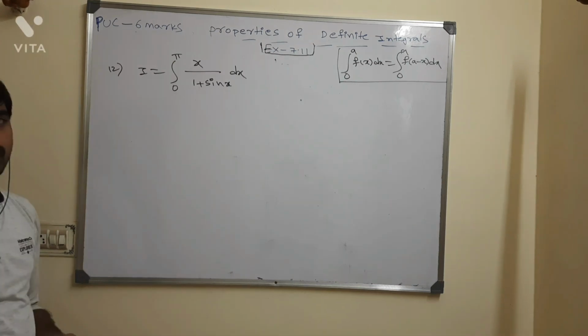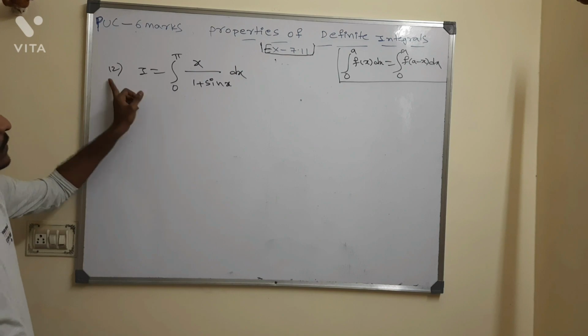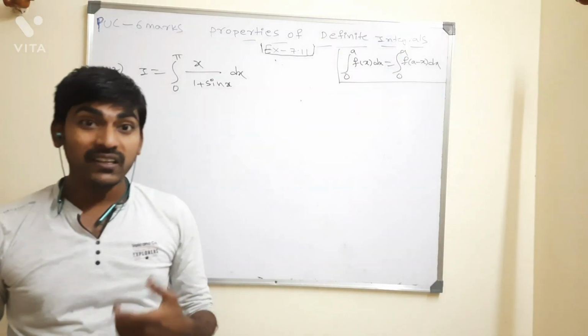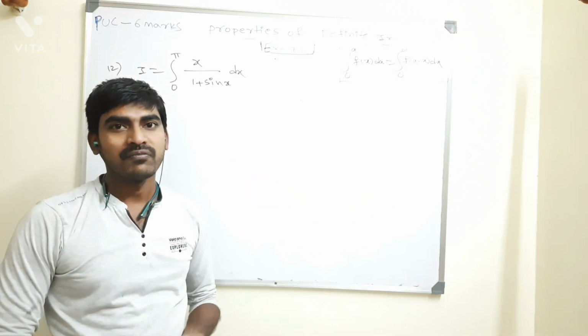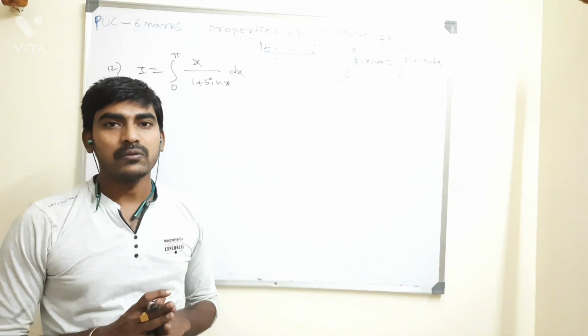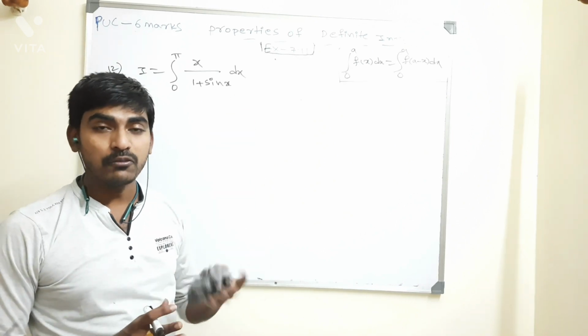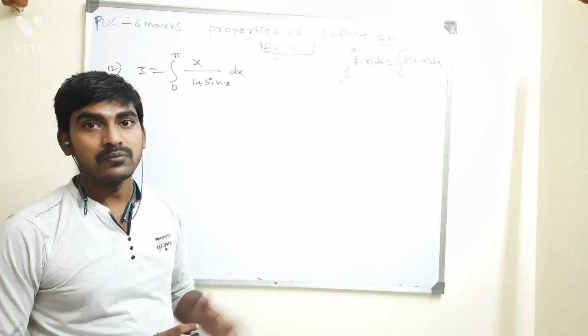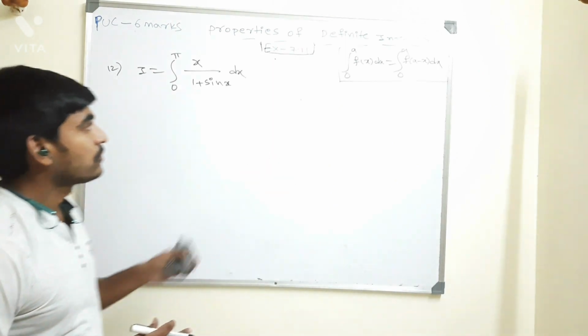It is the 12th question in NCERT, same property, only 0 to a. You can observe many questions are there on 0 to a. Based on the remaining properties, there are not many problems, but for 0 to a we have many problems. Still, I am allotting some questions as homework, similar model. Based on this property, we will do this last question.